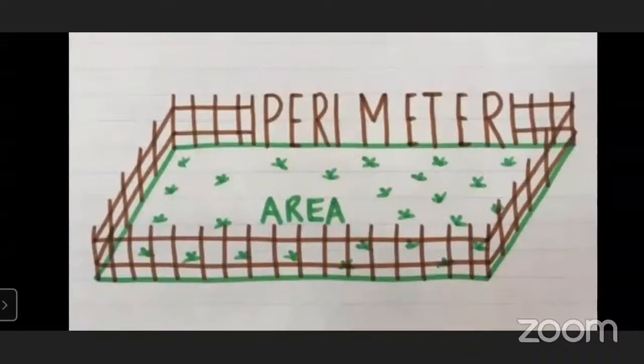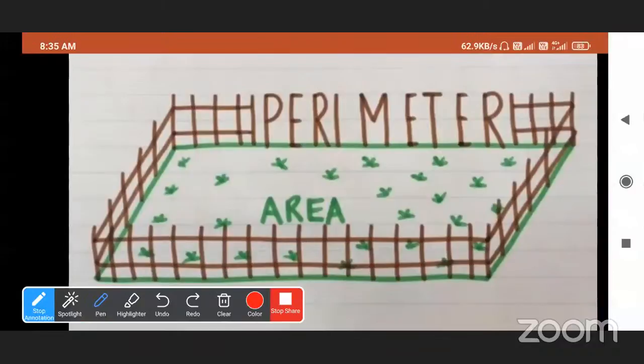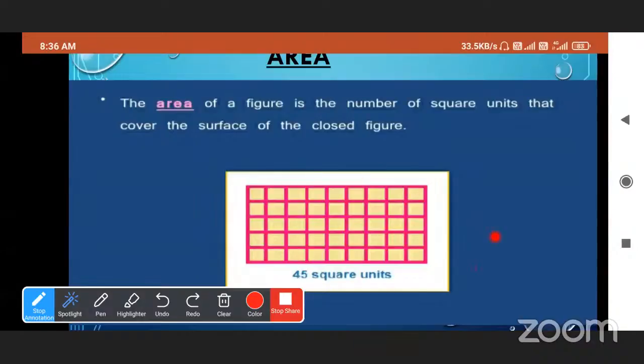So, see here, we already showed this picture. This is perimeter and this is area. So area means the field inside the boundary line. Is it a square or rectangle? Yes, it is a rectangle.